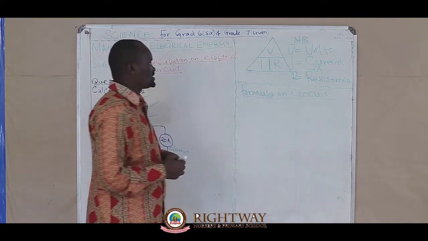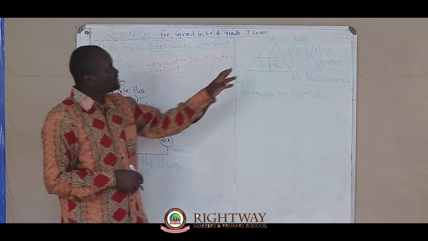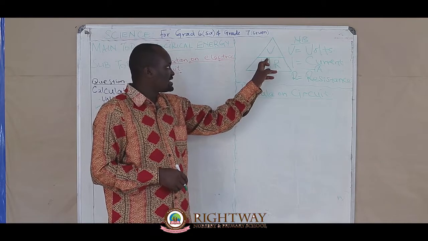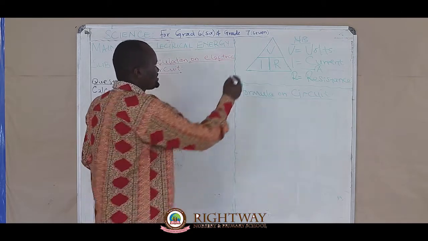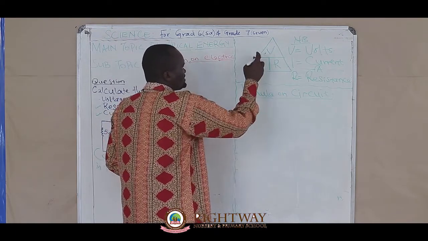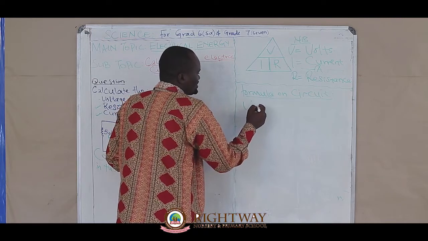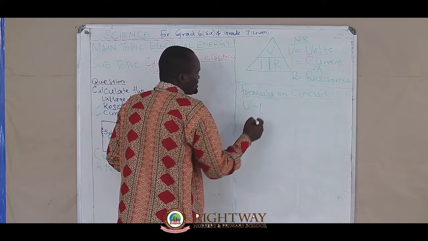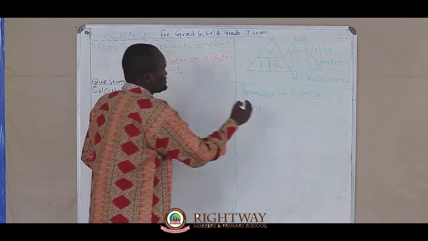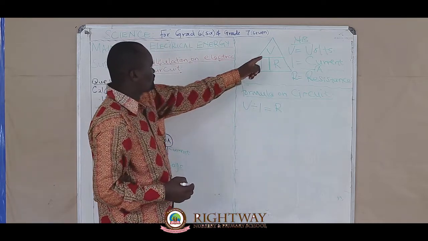You are told to calculate the voltage. But now I want to clarify, what does this line mean? When you are given V, and then there is a line, and I, this means V divided by I. When you divide them, you get resistance.